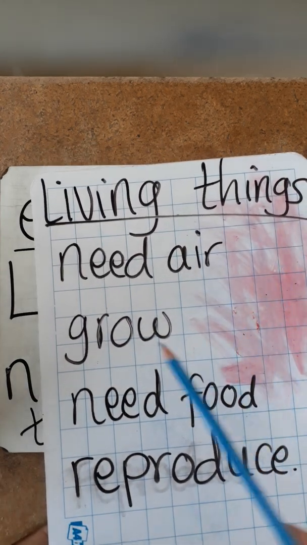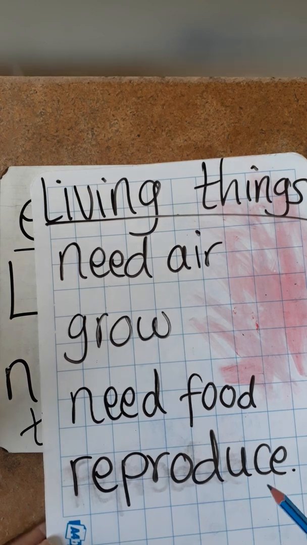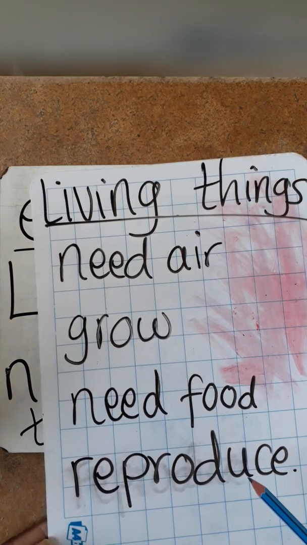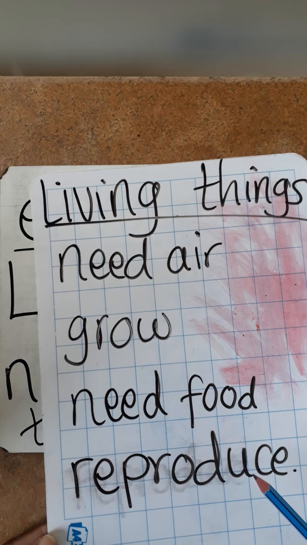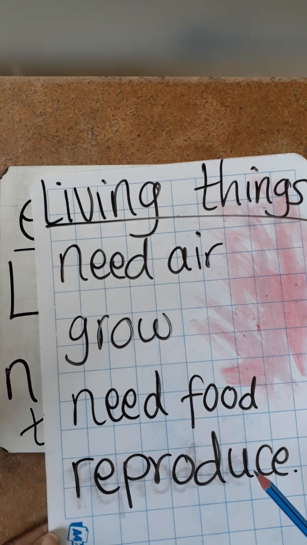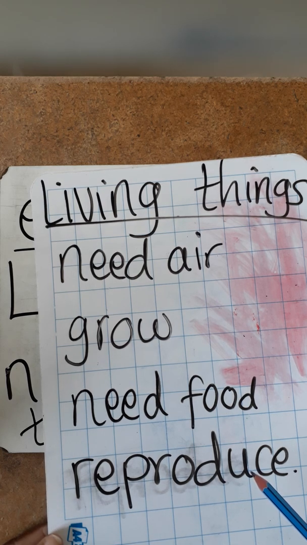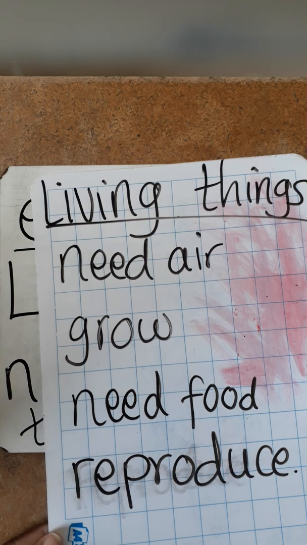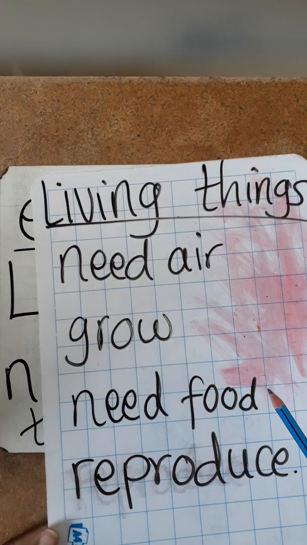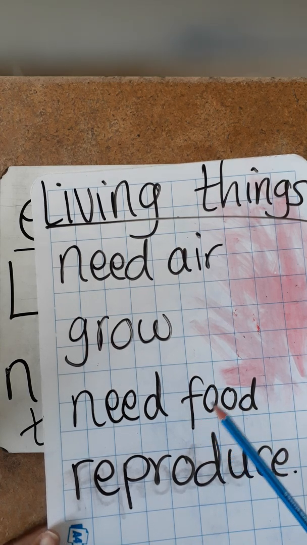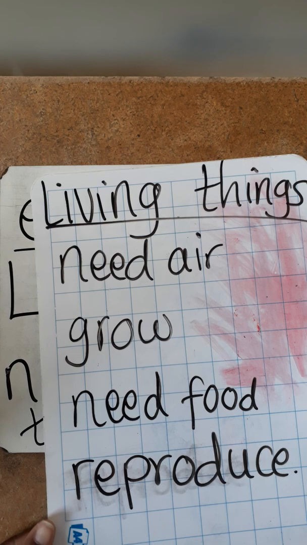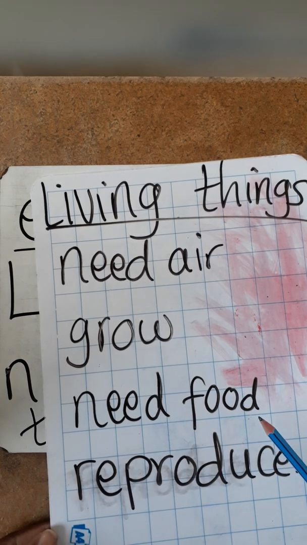Living things also grow. And the first thing that you're going to think of is yourself. You were once a baby and now you're growing. That means you are a living thing. If you have puppies at home, first of all, they were puppies and then they grew up into a very big dog. Or else you've got a cat. All these things, they grow. So even a tree. At first, it was a small tree and then it grew into a big tree. That means these are living things because they grow.